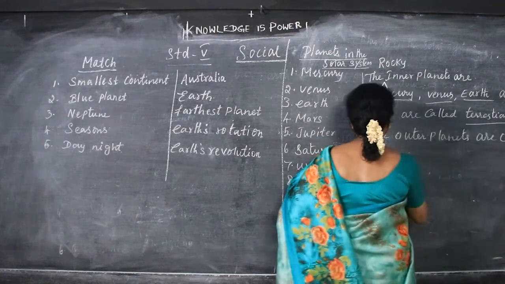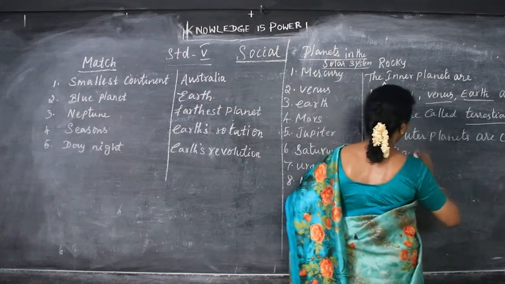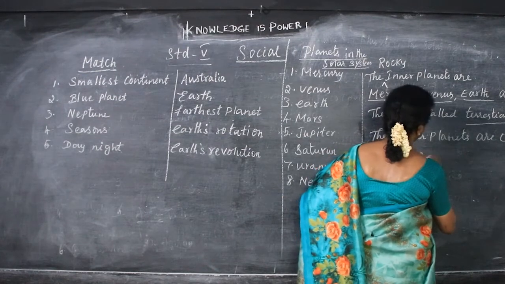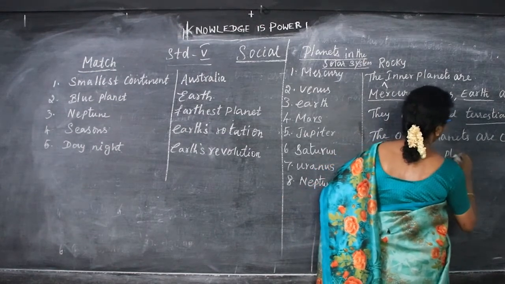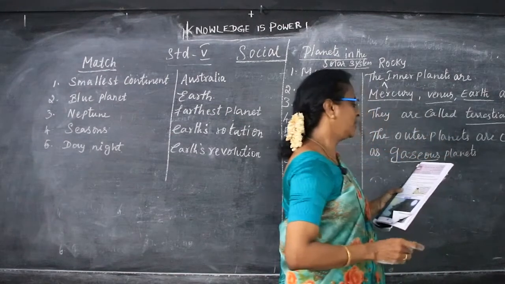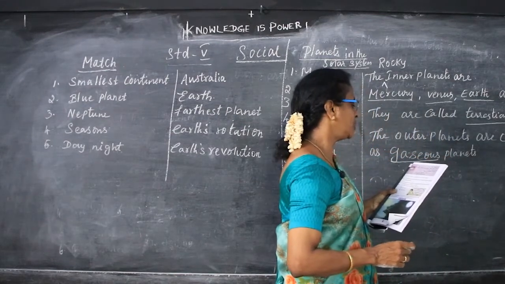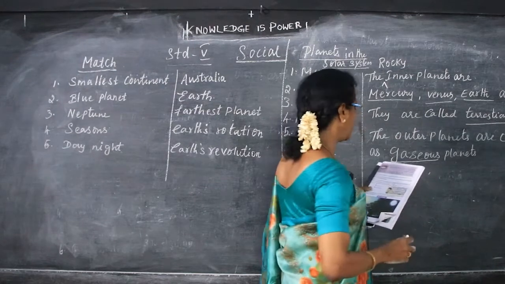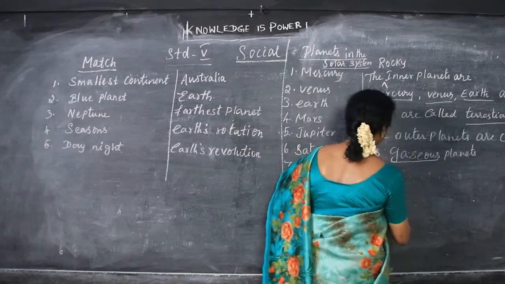So the outer planets are called dash. You can write gaseous planets in the fill-up. Okay children, what are the gaseous planets? Jupiter, Saturn, Uranus and Neptune.